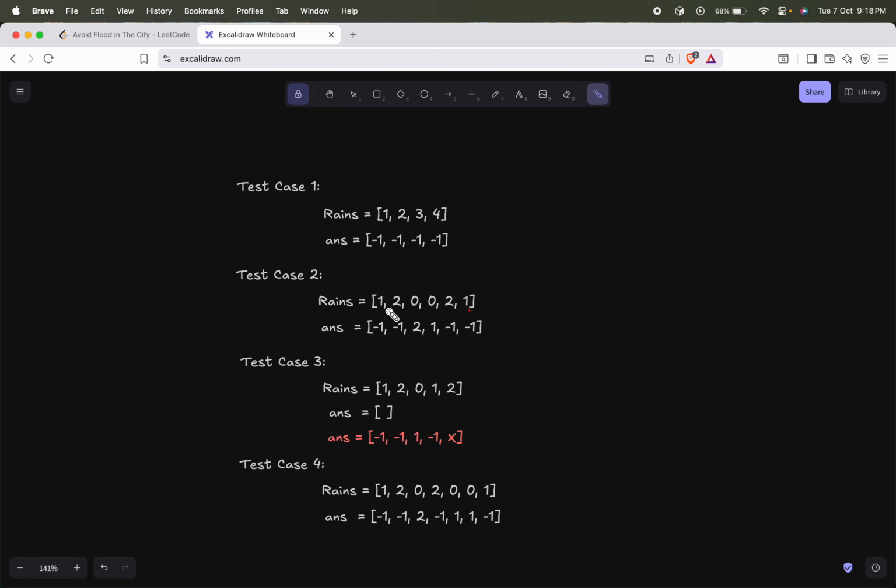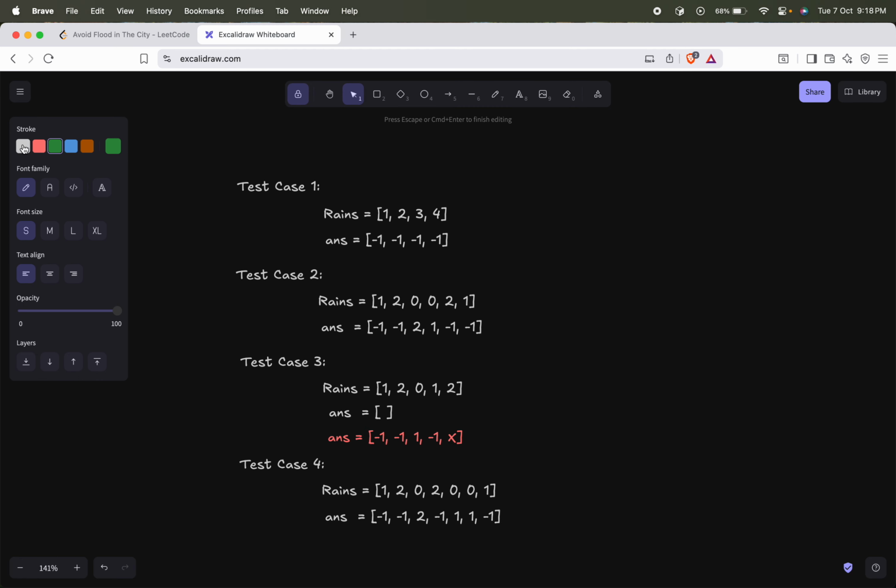Let's take this example. On day 1 it rained, so we filled it with -1. On day 2 it again rained on lake 2, so we have filled it with -1. On day 3 we can choose one of the lakes, either 1 or 2, to dry it. Here let's say we have chosen lake 2 to dry it. This is one of the test cases where multiple answers are possible. Let me show you. Let's say firstly -1, so both the lakes were filled.